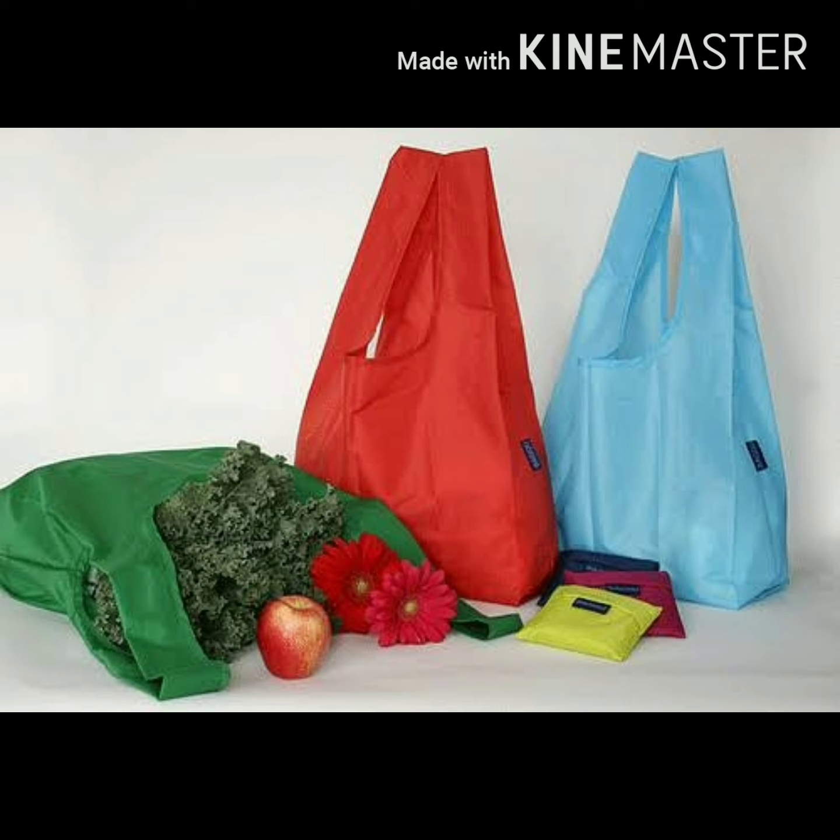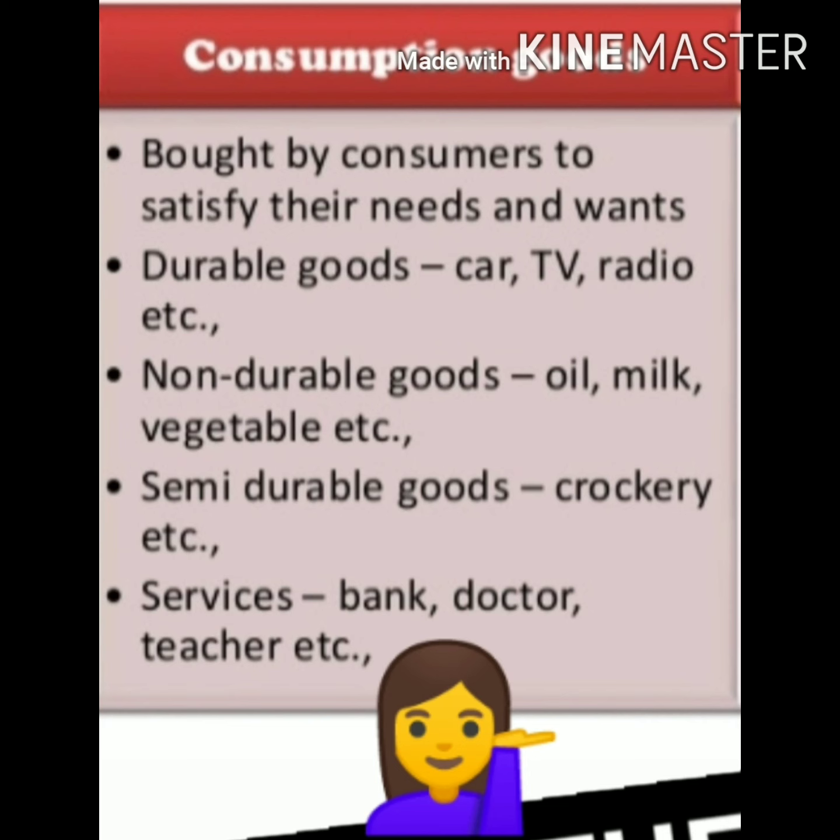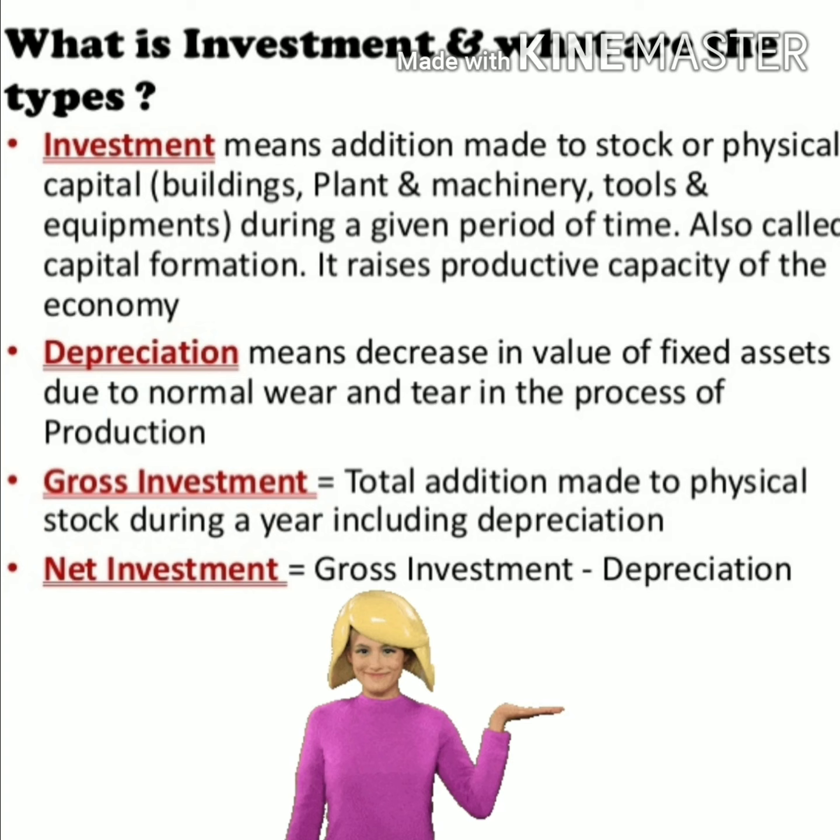Crockery, etc. And the last form of consumer good is services, which are non-material goods and satisfy human wants directly. For example, doctor, teacher, lawyer, etc. Now the last topic for today is what is investment and what are its types. Investment refers to the addition made to the stock of physical capital, for example building, plant and machinery, tools and